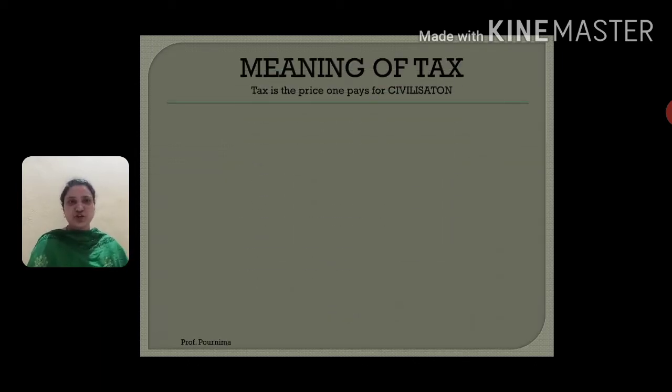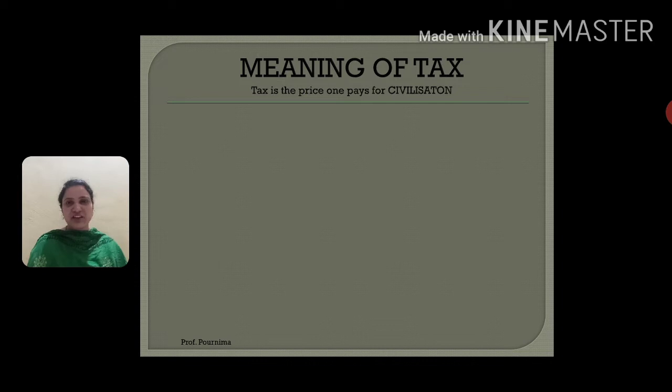Now, what is the meaning of tax? Tax is the price one pays for civilization. Now, who is "one"? One will be we people. So tax is a price one pays for civilization. We people will pay taxes for civilization, right? And to whom will you pay taxes? To the government, right? We pay taxes to the government.